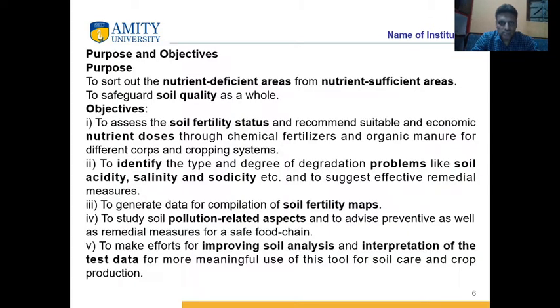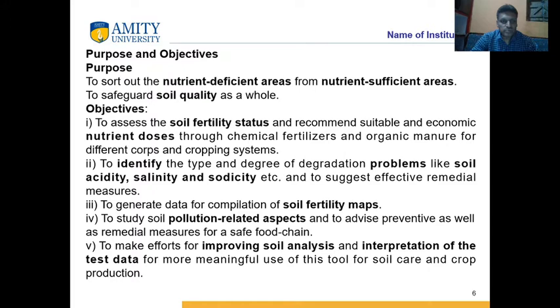This is the purpose: to differentiate between nutrient deficient area and nutrient sufficient area. After soil testing, we can categorize this as a nutrient deficient area and that one as a nutrient sufficient area. And the main purpose is to maintain and restore our soil quality as a whole.